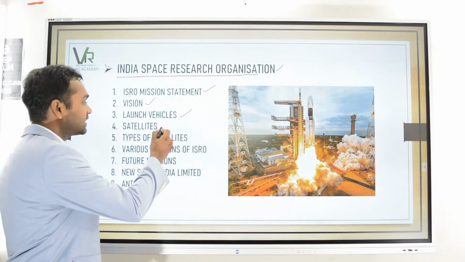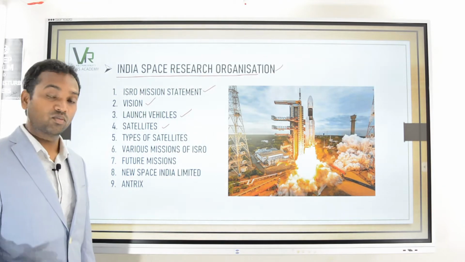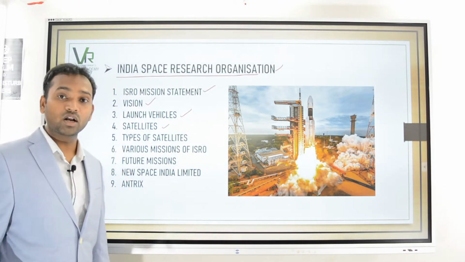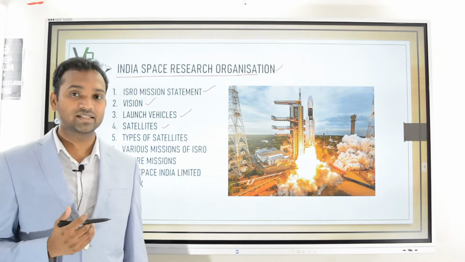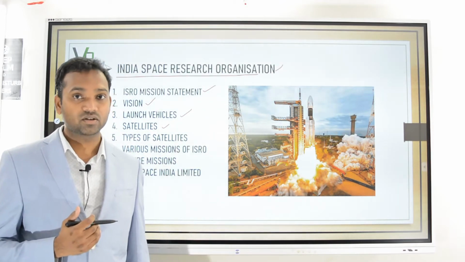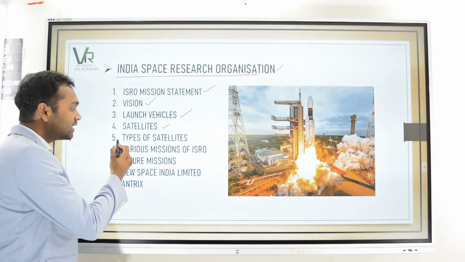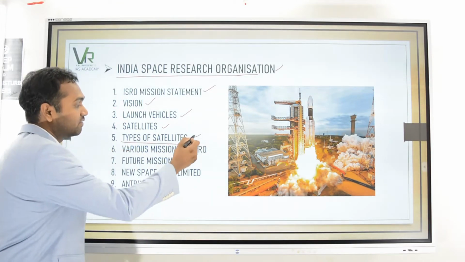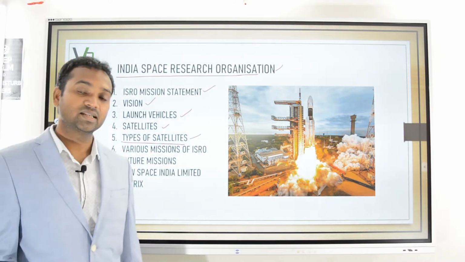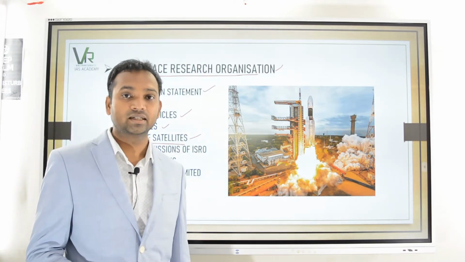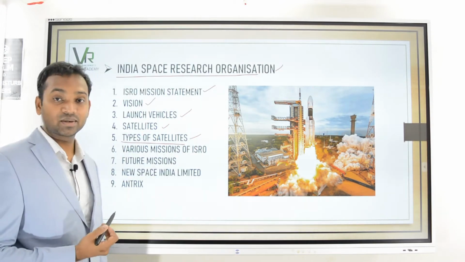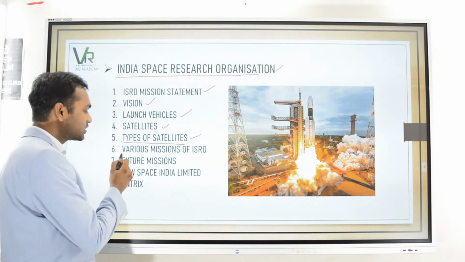Then the satellites, the different types of orbits into which they are launched, like low Earth orbit, medium Earth orbit, high Earth orbit, and different types of satellites, whether research, educational, academic, or Earth observation satellites, that is remote sensing satellites.